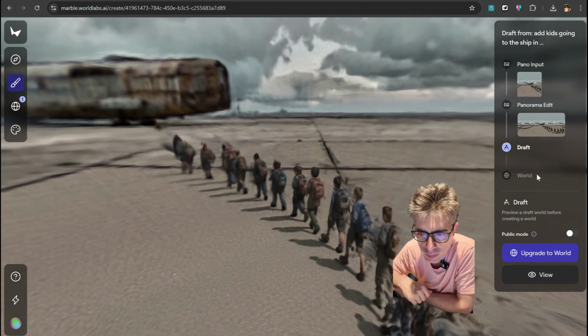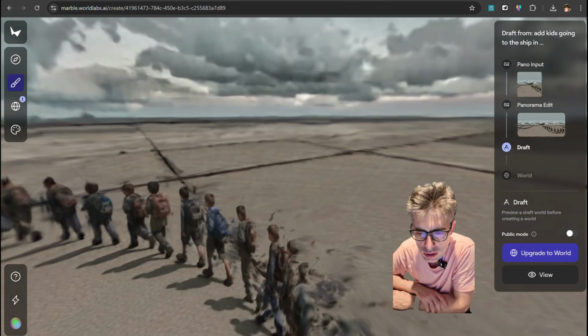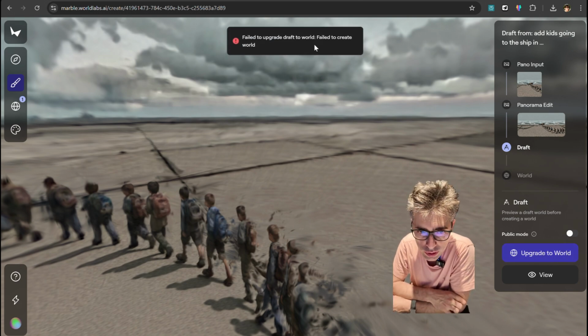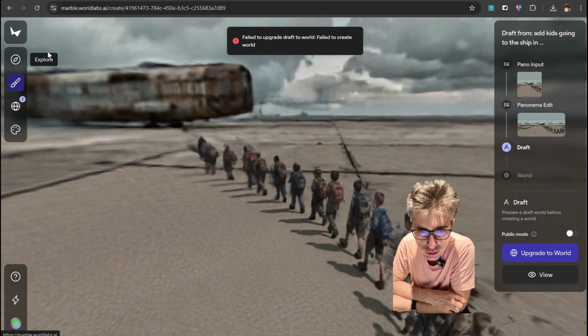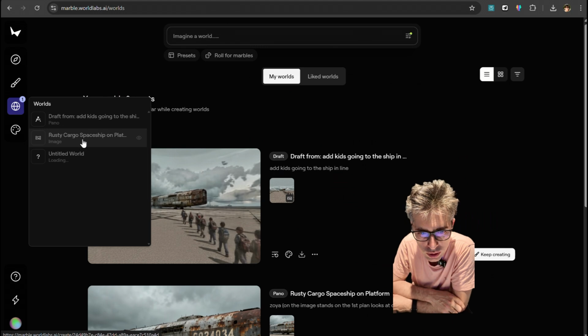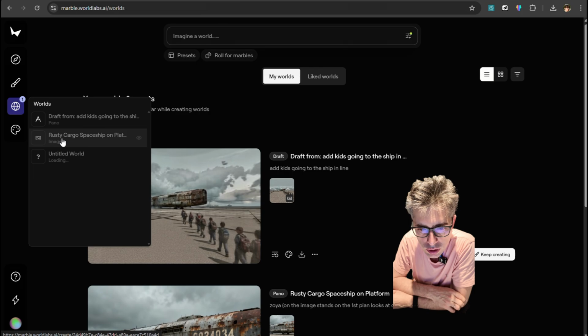Yeah, I tried to upgrade it to the world, but as you can see, it doesn't work. So far, the tool is really immature and it doesn't really do what I wanted from it. But maybe they will be able to fix it soon. So let's see.